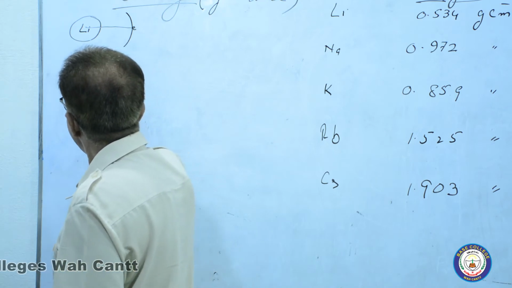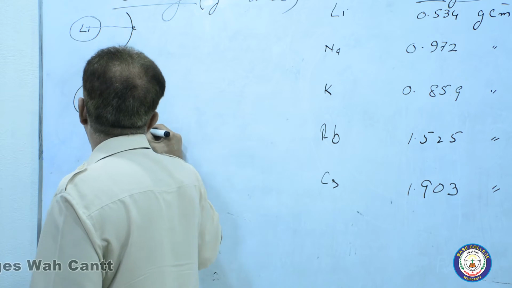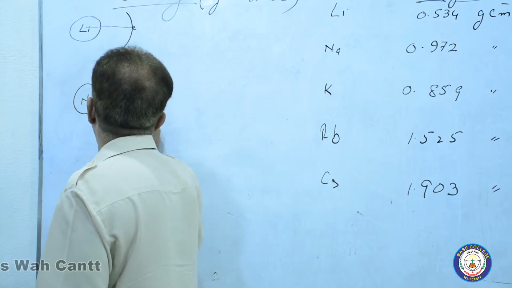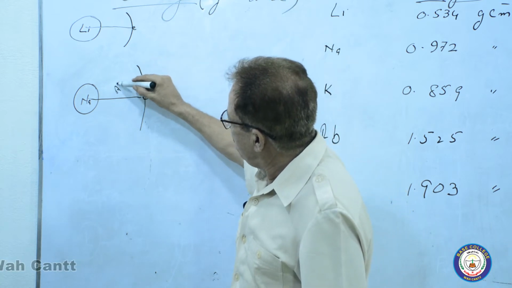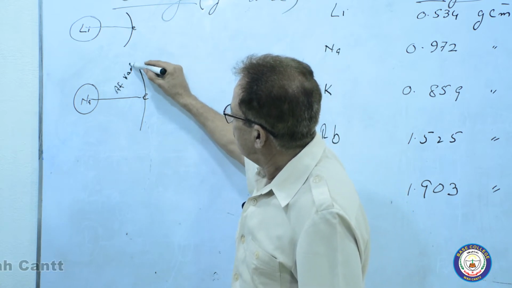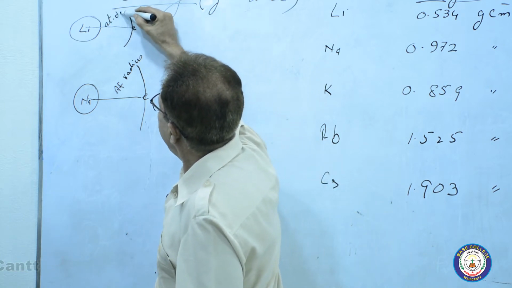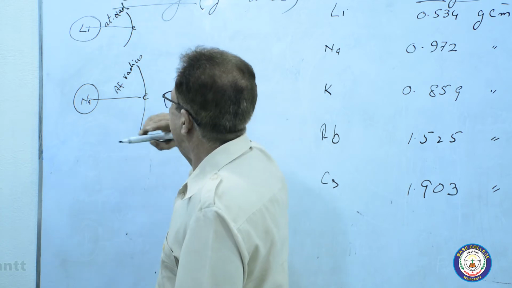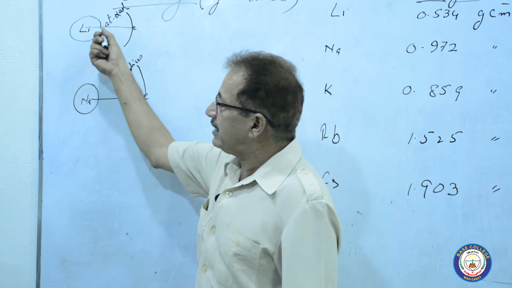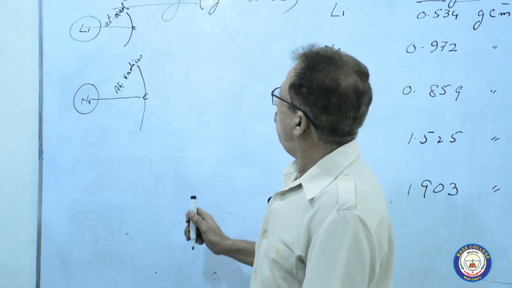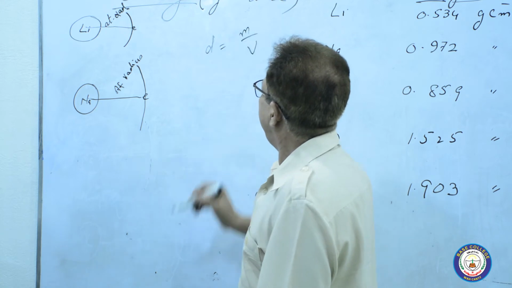Next I am taking sodium. Here this one is the outermost orbit of sodium, the valence shell of sodium. This one is also the atomic radius. This atomic radius is bigger, so its volume is greater than this one. And we know the density is equal to m over v.